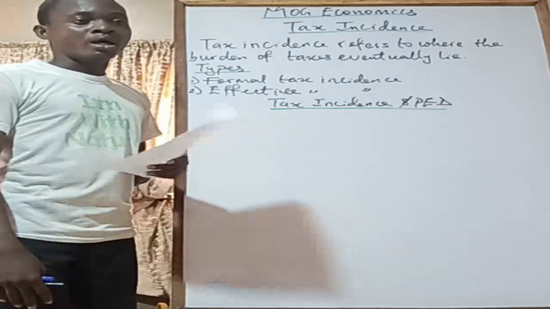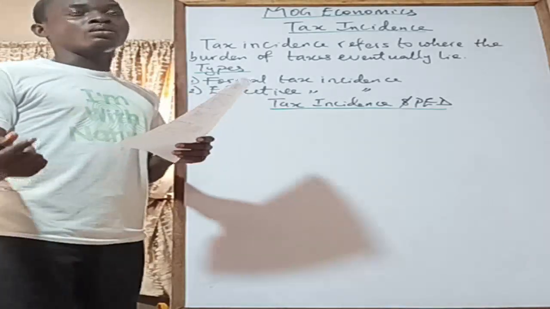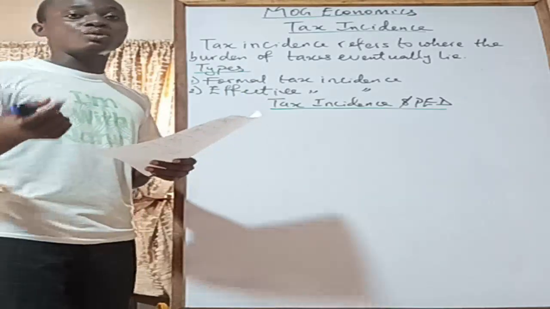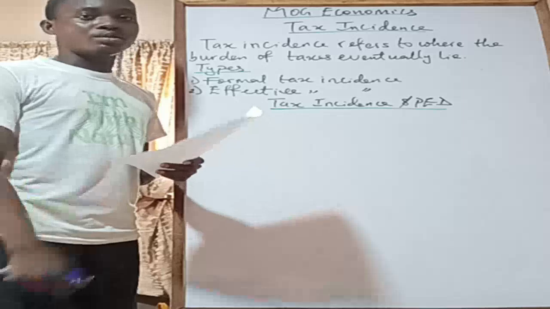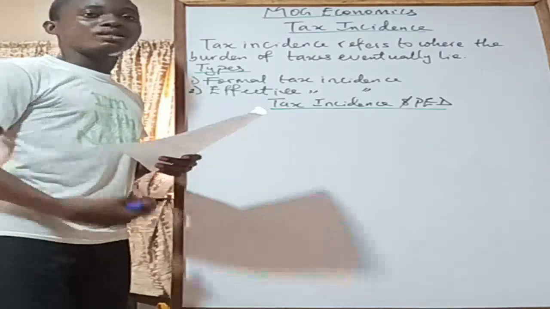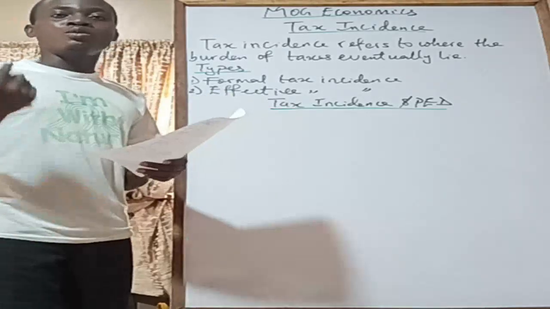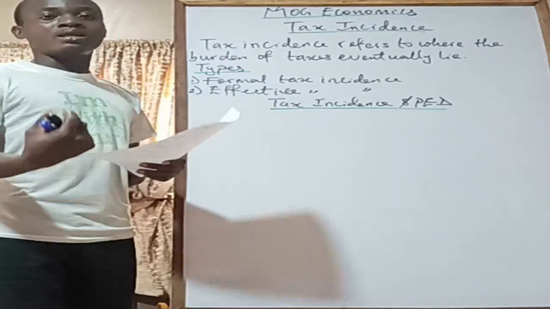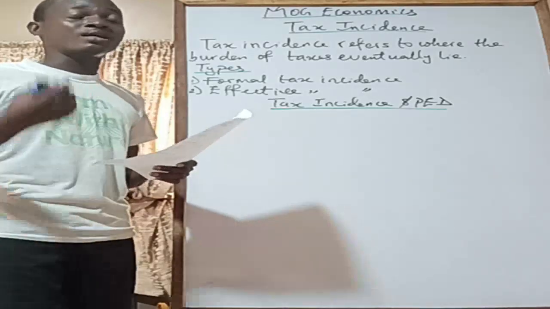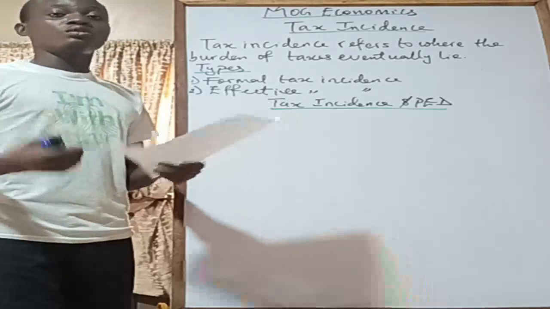So the government might look at it and be like, okay, I want to stop dumping of clothes into the Nigerian economy so that we will be able to help the textile industry in Nigeria, right? Because if we don't do that, people will keep getting high quality clothes at very ridiculous prices, lower than what they would have been required to pay if Nigeria's textile industry had been the one producing those goods and services.